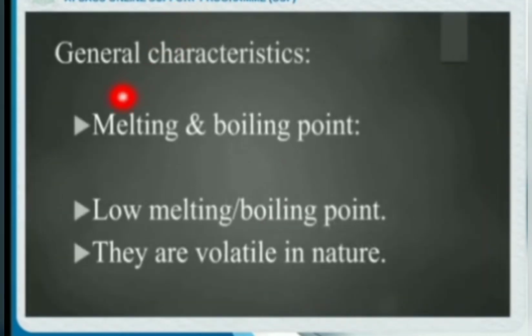Next characteristic is melting and boiling points. Organic compounds have very low melting or boiling points and are volatile in nature. What is the meaning of volatile? Volatile compounds can evaporate at room temperature. For example, acetone, nail remover, petroleum can evaporate at room temperature. So they are termed as volatile compounds.